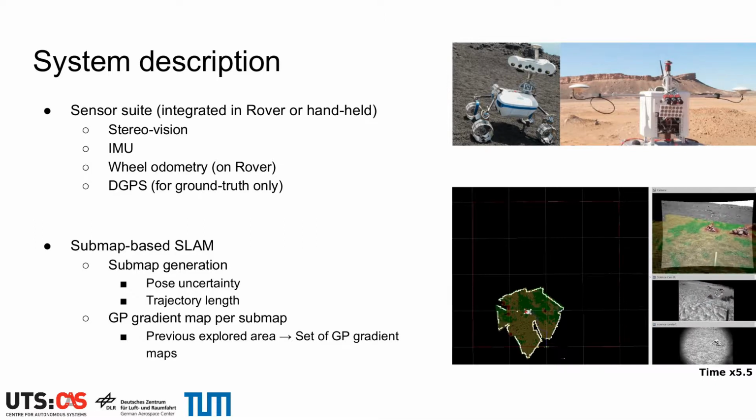Each of the submaps is converted into GP gradient maps. The previously explored area is therefore represented with a collection of GP gradient submaps. The colors in the video correspond to the estimated traversability of the area by the rover.